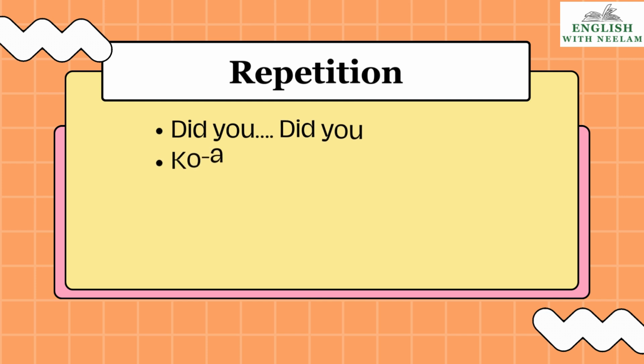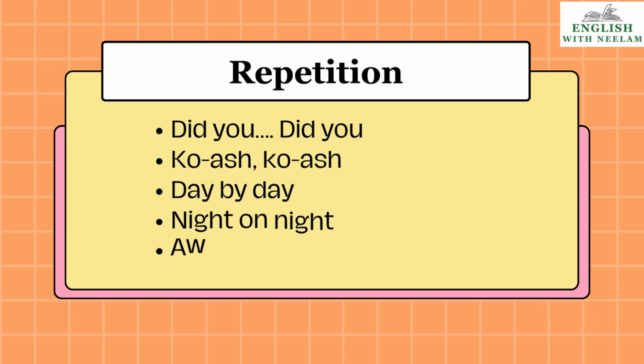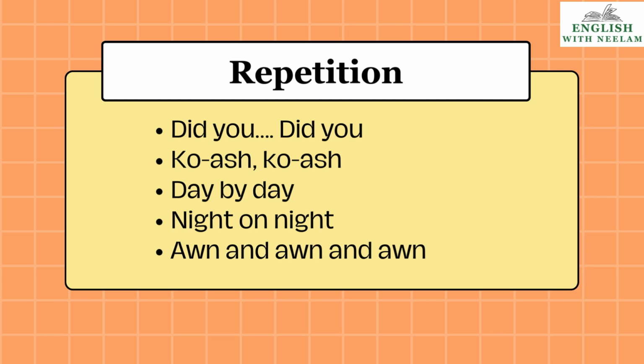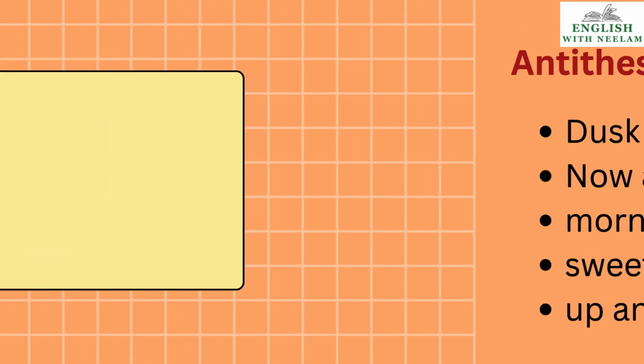Now we come to the next one, it is repetition. Children, see, when words are repeated in close proximity to emphasize any idea, that is called repetition, children. These words have been repeated: coash, day by day, night on night, on and on and on. Same line, children, these words have been repeated, so it is called repetition. And when any phrase or line is repeated throughout the poem, that is called refrain, children. Don't get confused between repetition and refrain.